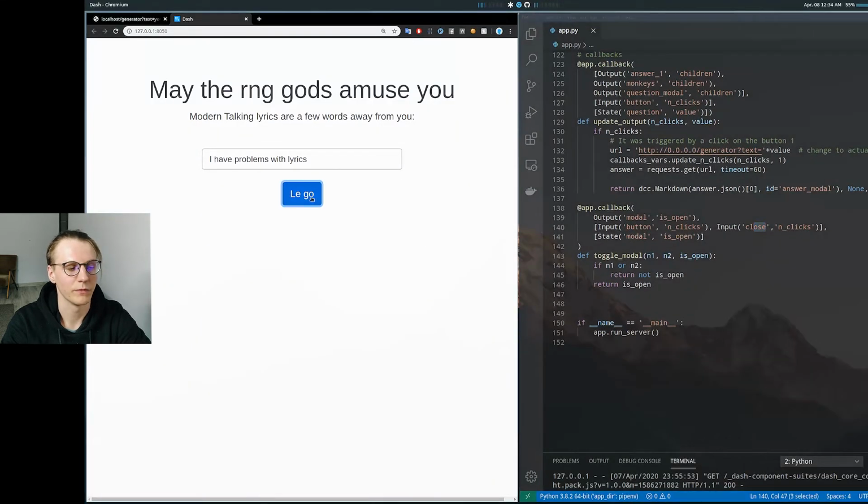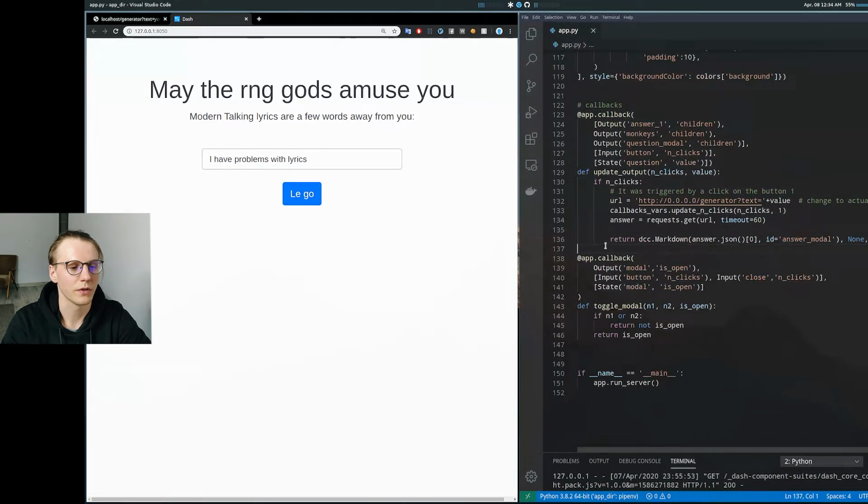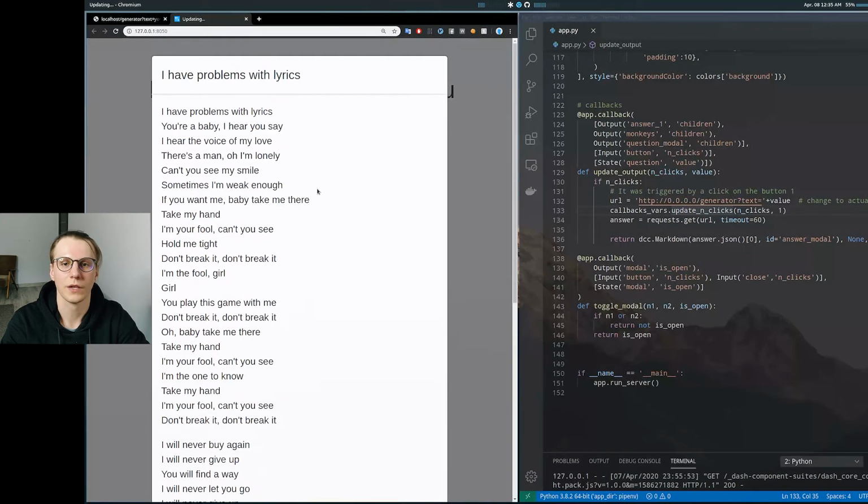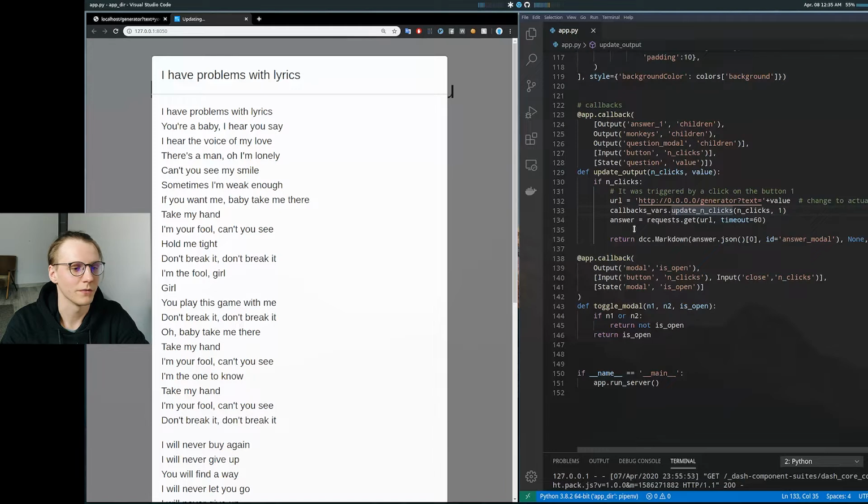And then when we press this button, the first callback is also initiated, which is the one that makes a call to the API that I showcased before, and it just generates the lyrics and gives out those lyrics in that box. So that's basically it. These are all the scripts that I use for it, nothing much else.